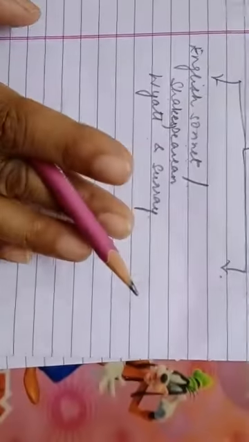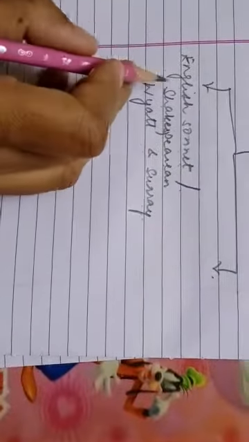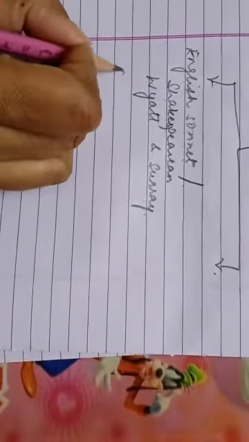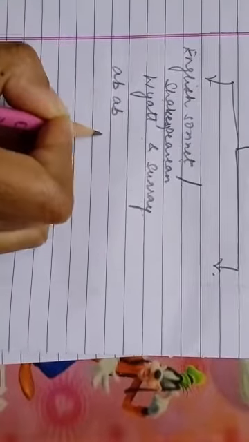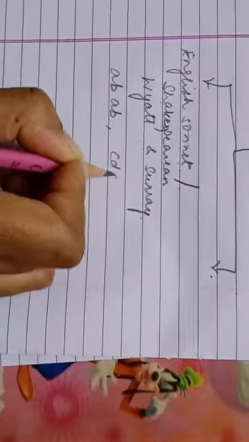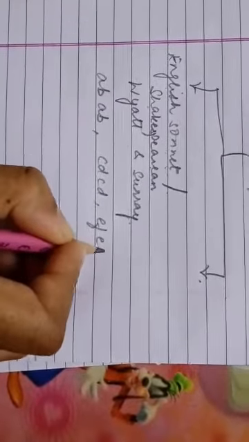In English sonnet, it has a particular rhyme scheme. Now, what is the rhyme scheme of English sonnet? AB, AB, CD, CD, EF, EF, GG. Fine.